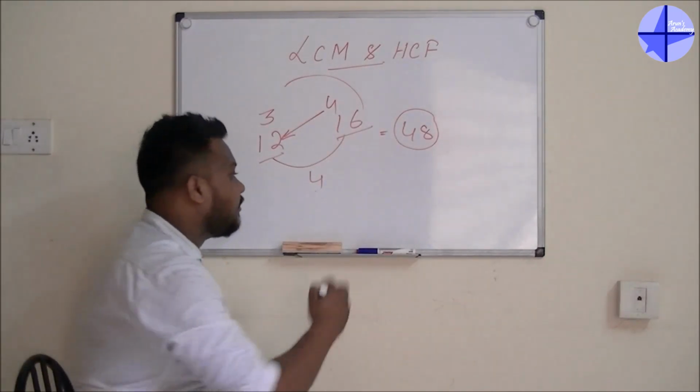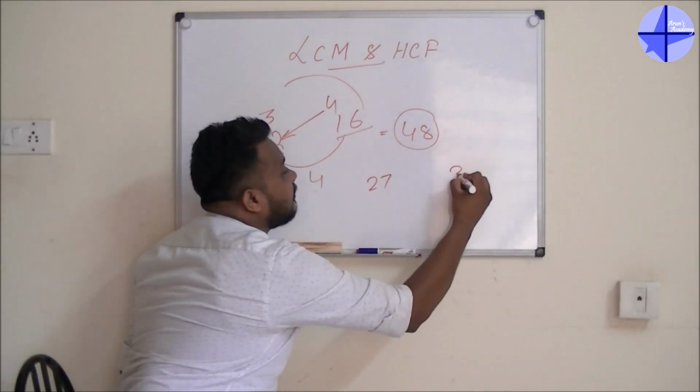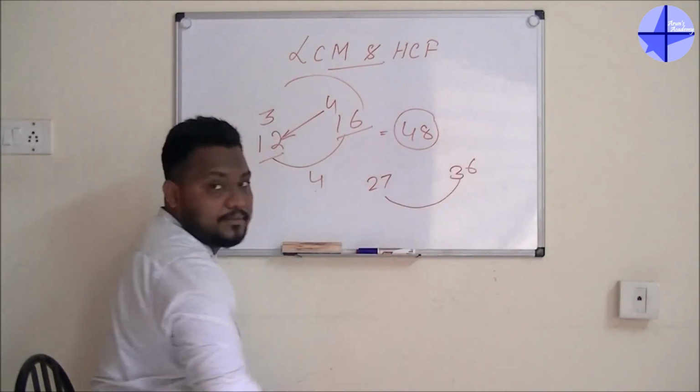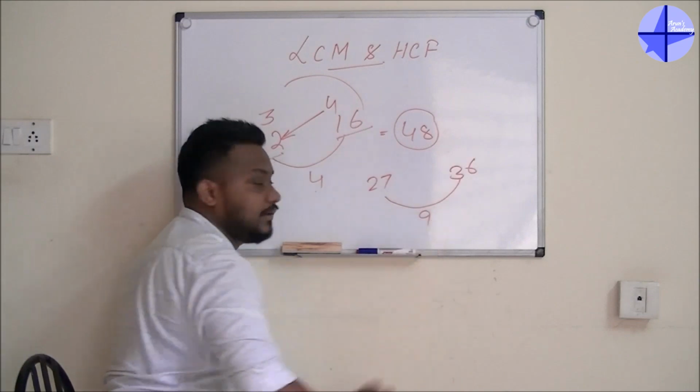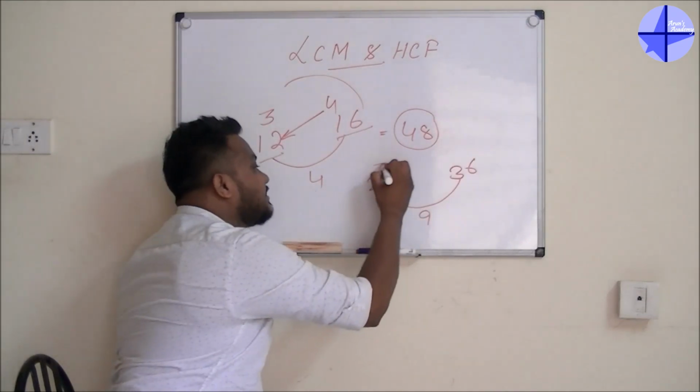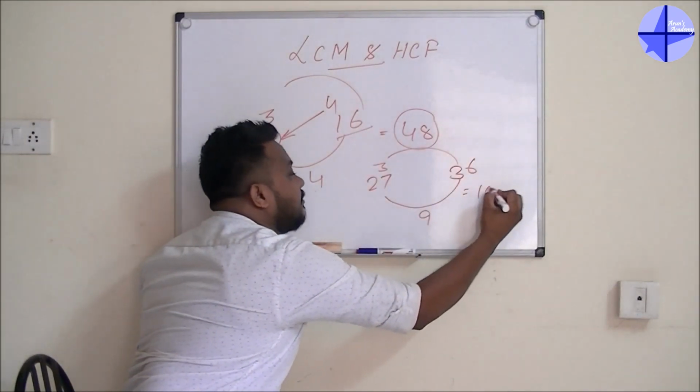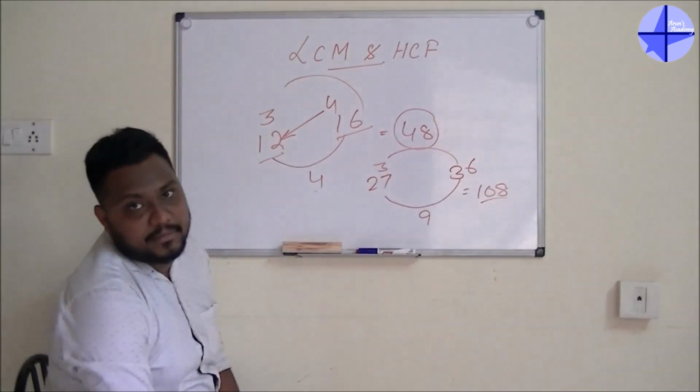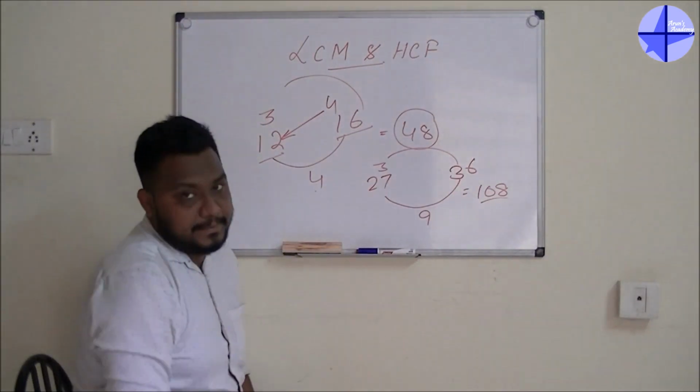We'll take another one. 27, 36. What is the difference? The difference is 9. 27 divided by 9, answer is 3. 3 into 36, answer will be 108. And this is the LCM. This is the shortcut for LCM.